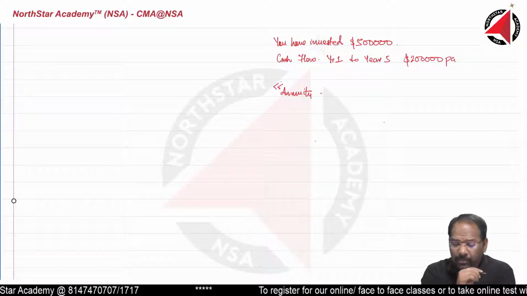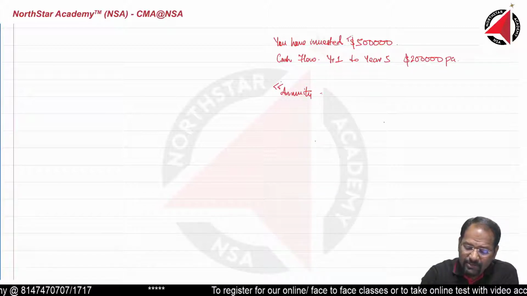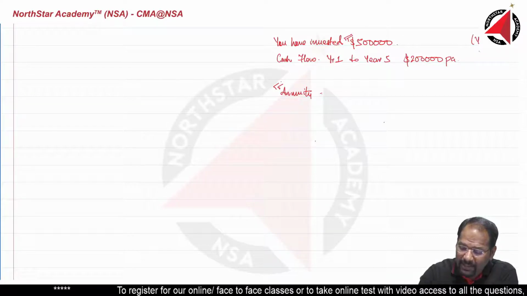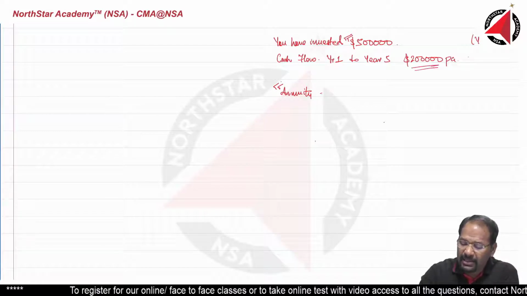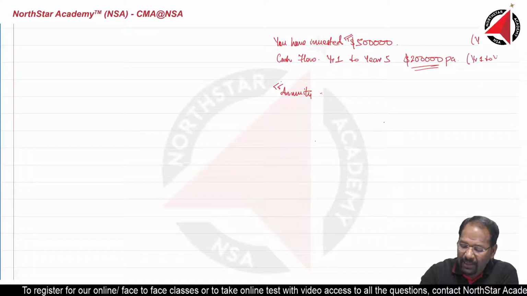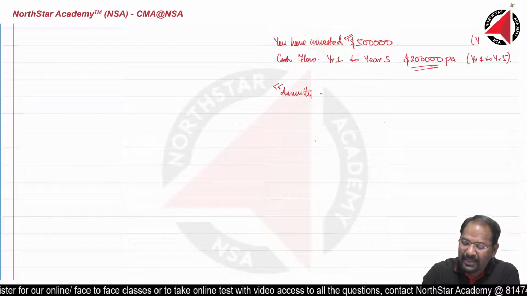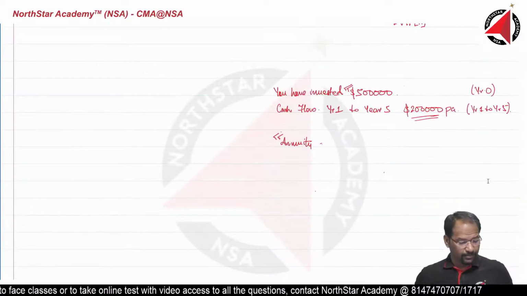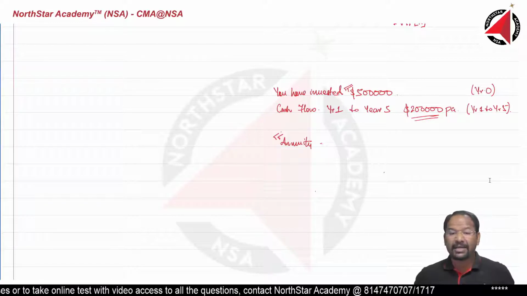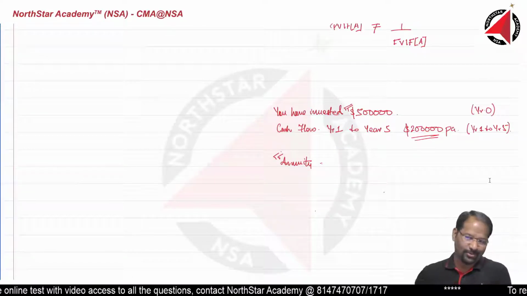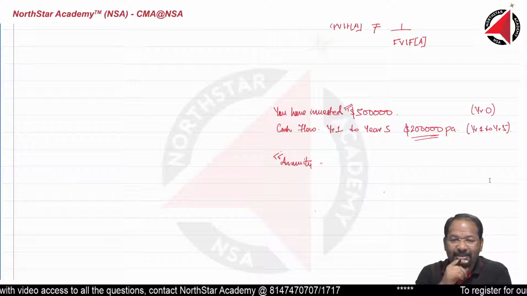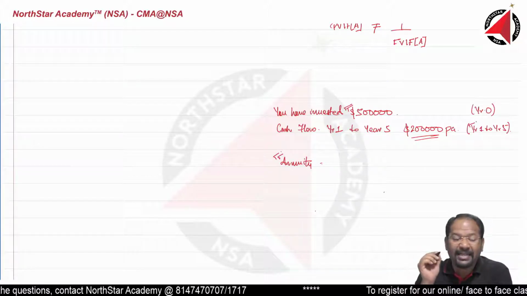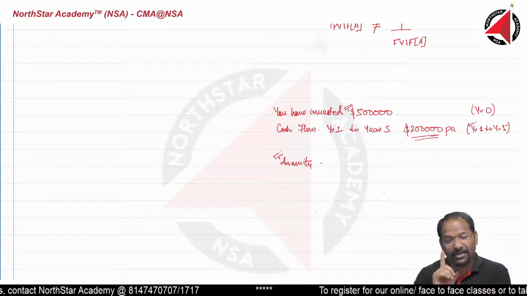Now the question is, this amount of 500,000 is in which year? This amount 500,000 is in year 0. And the remaining amount is going to be in how many years? It is between year 1 to year 5. When I say year 1, it means beginning of year 1. Alright, it means beginning of year 1. And when I say year 5, it means beginning. No. None of you. Okay, one person pointed out. Exactly. So it means end of year 1, and when I say year 5, it means end of year 5. Very good.